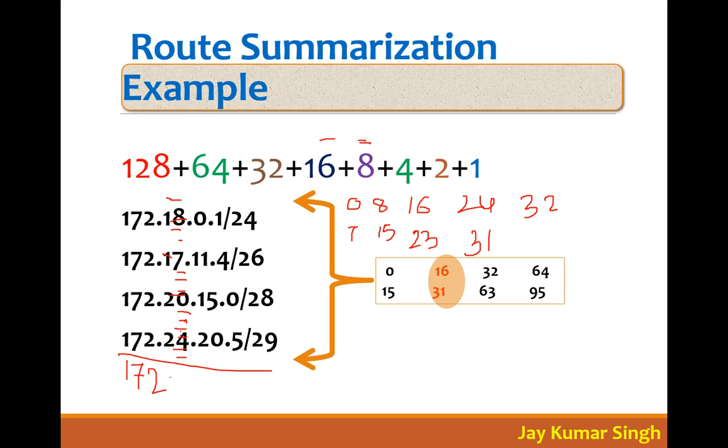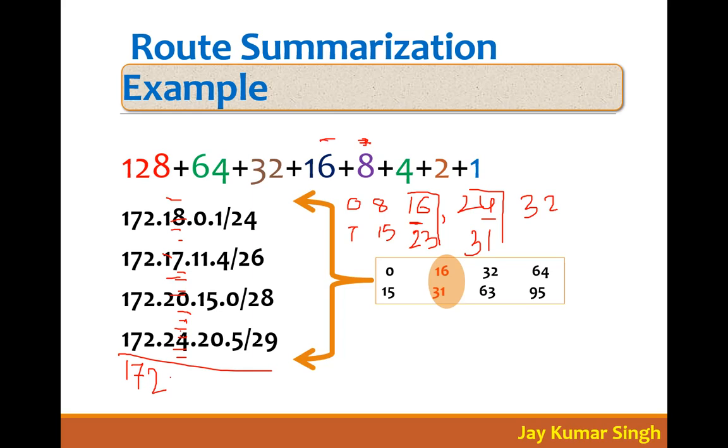So your required IP addresses, which are 17 to 24, is it coming here? 17 is coming here, and your 24 is coming in a different block. In summarization I told you that the required numbers from minimum to maximum must be in a single block. So you say no, 8 IP addresses is matching here, but the IPs which I need are not in a single block.